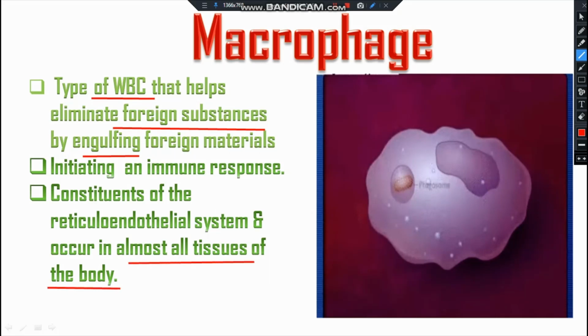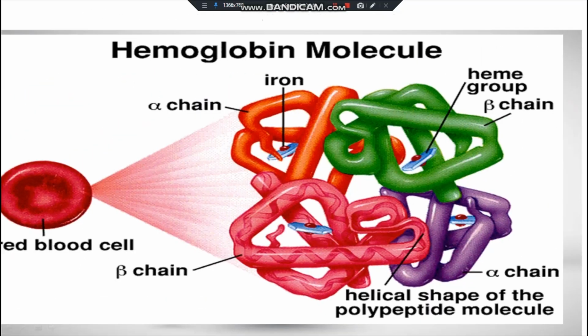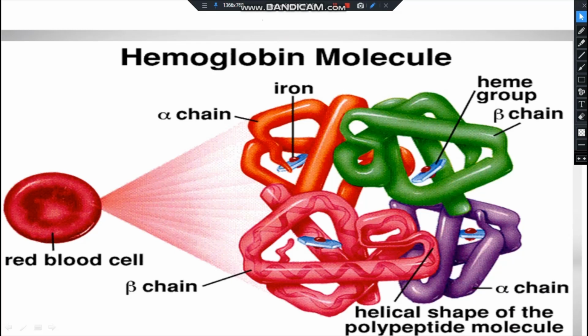Red blood cells chip, burst and release their hemoglobin, and it is split into two parts. One is the heme group and the other is the globin part, that is the polypeptide molecules. The globin molecules are composed of the alpha chain and the beta chain.